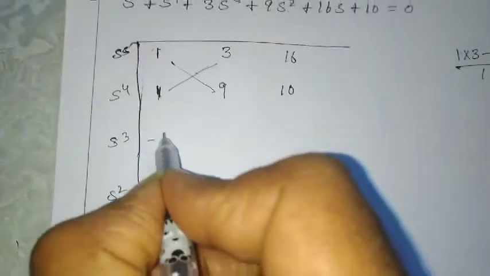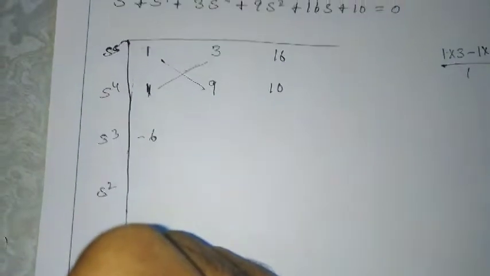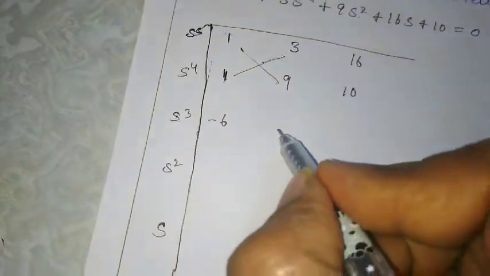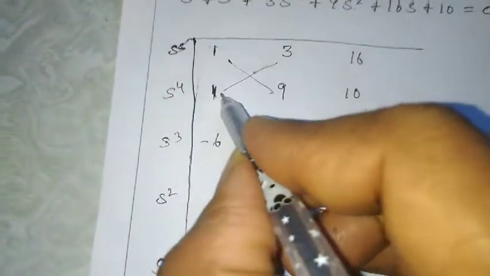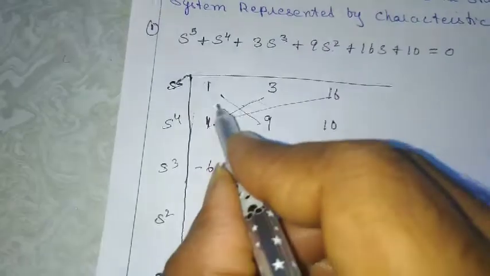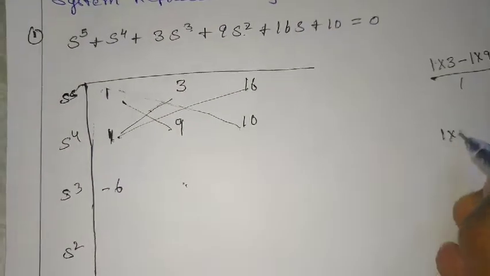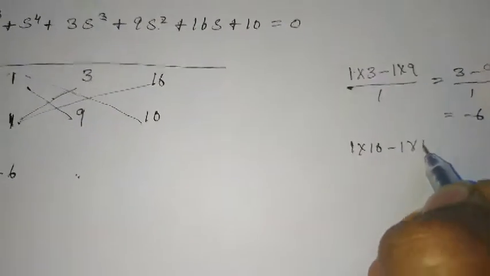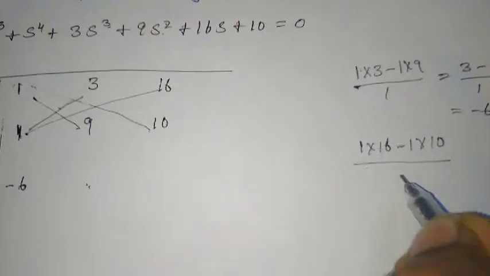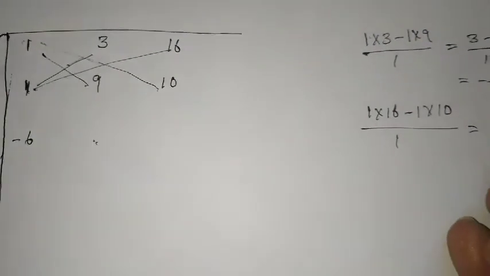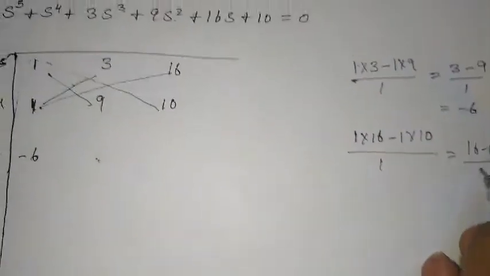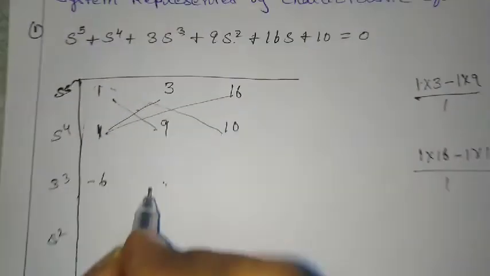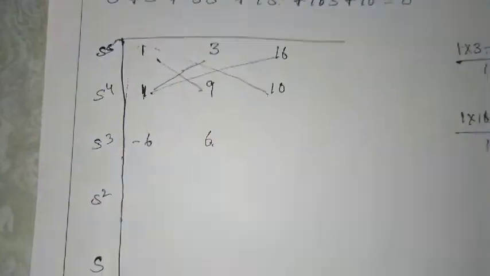So the term here is minus 6. Next I go for this term: 1 into 16 minus 1 into 10, divided by 1. This is 16 minus 10, which is 6. So I got 6 here.